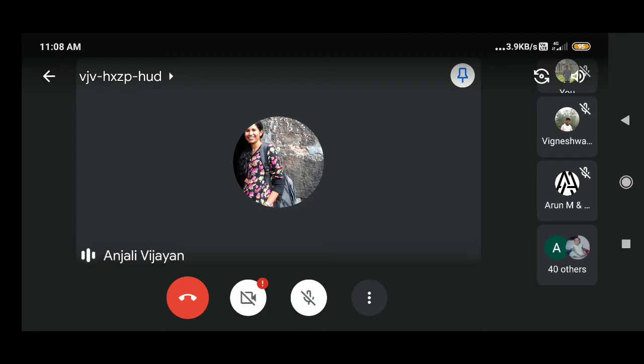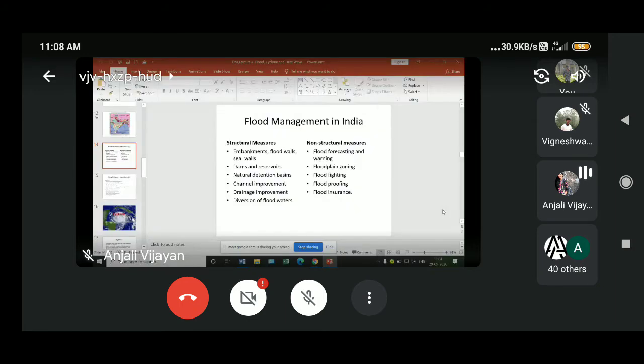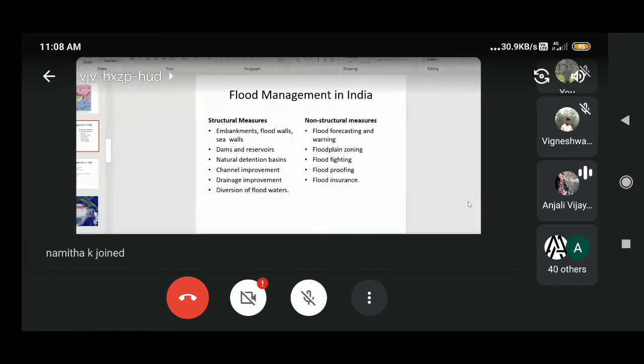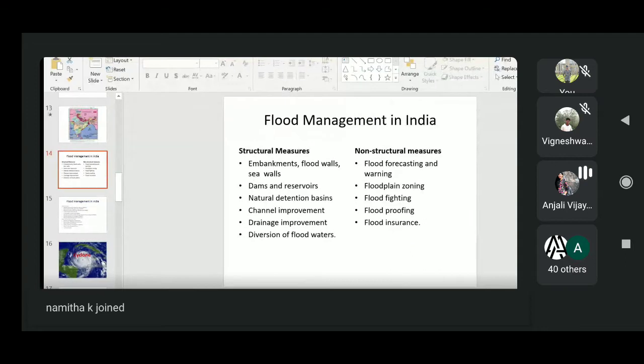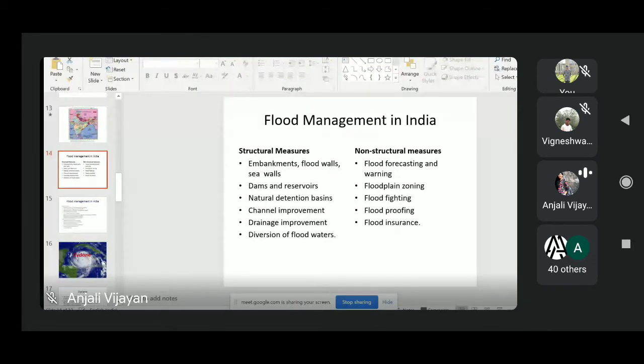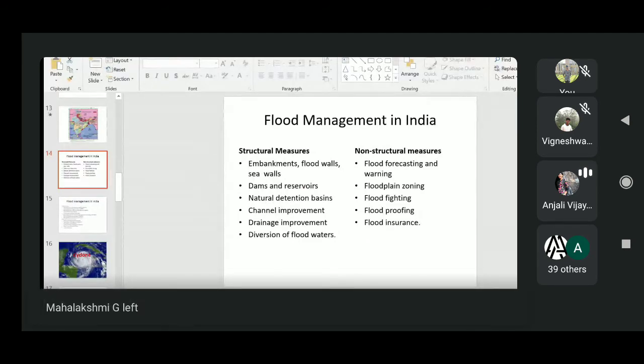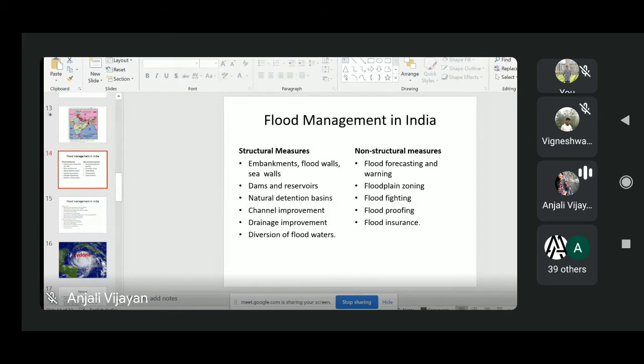Okay, so in last class we have seen flood management in India, but we didn't finish it. So when we are talking about flood management, there are two different types of measures. One is structural measures, and second is non-structural measures. Structural measures means they will actually reduce the effects of flooding. These are structures which we are constructing to reduce the flood effects or to control the flooding event.